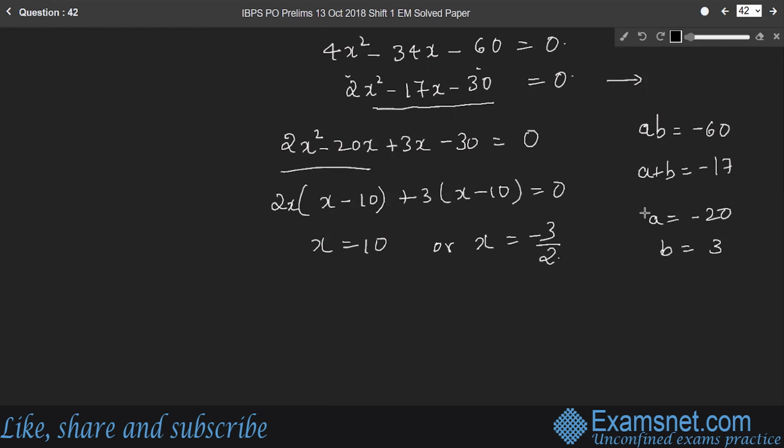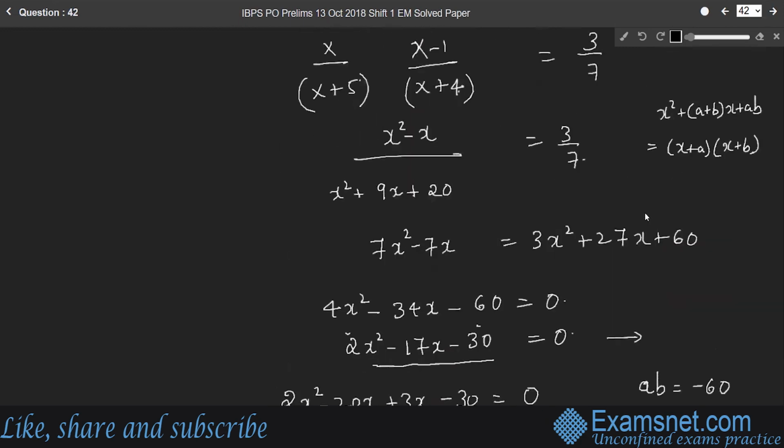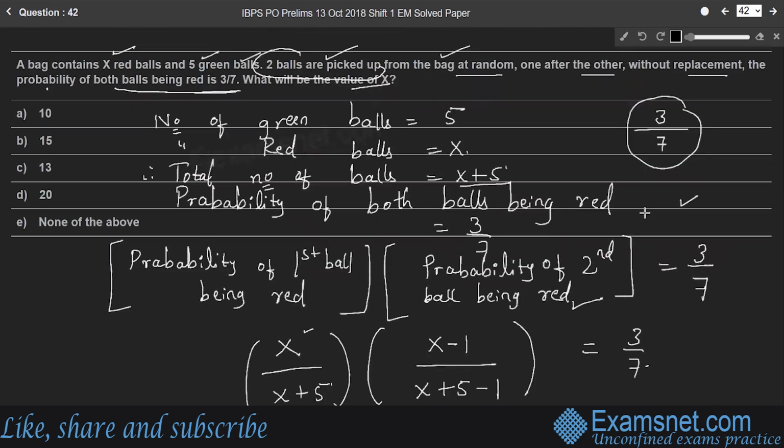Right? Therefore, here the probability cannot be a negative value. So we can consider x is equal to 10. So only 10 satisfies the value of x. Therefore, the value of x is 10.